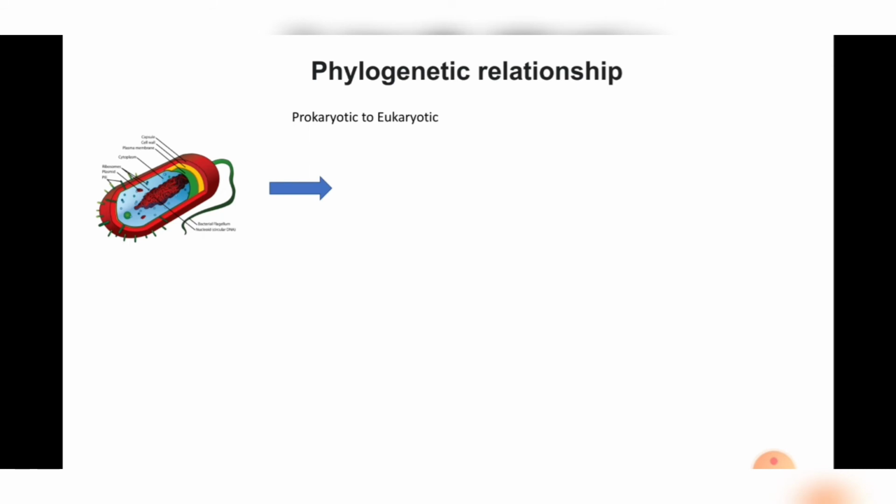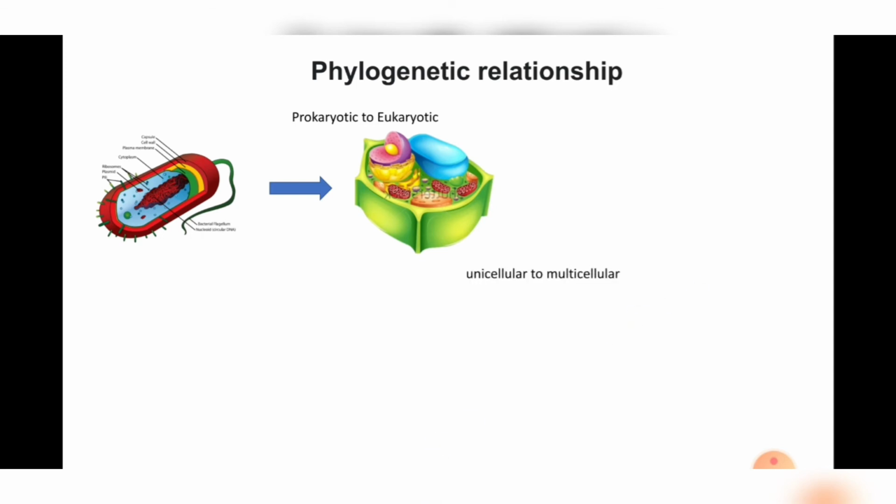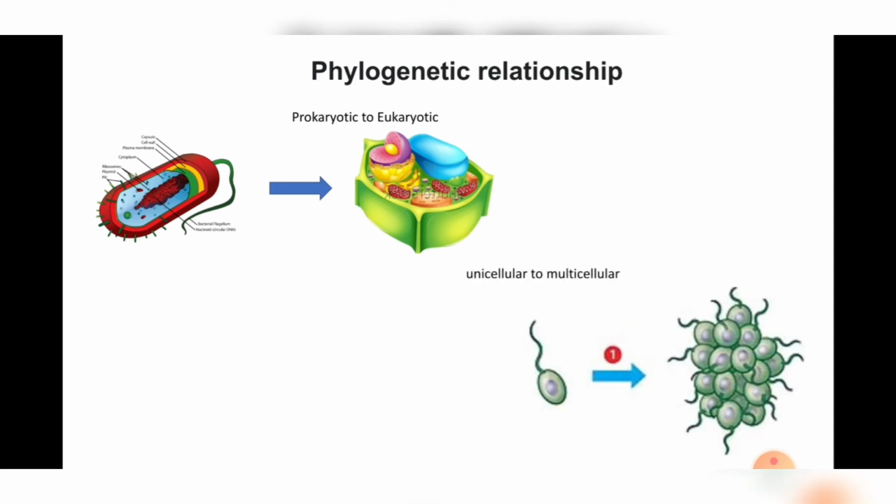So how living organisms evolved from prokaryotic to eukaryotic, or how living organisms developed from unicellular to multicellular. That relationship between living organisms is known as the phylogenetic relationship.